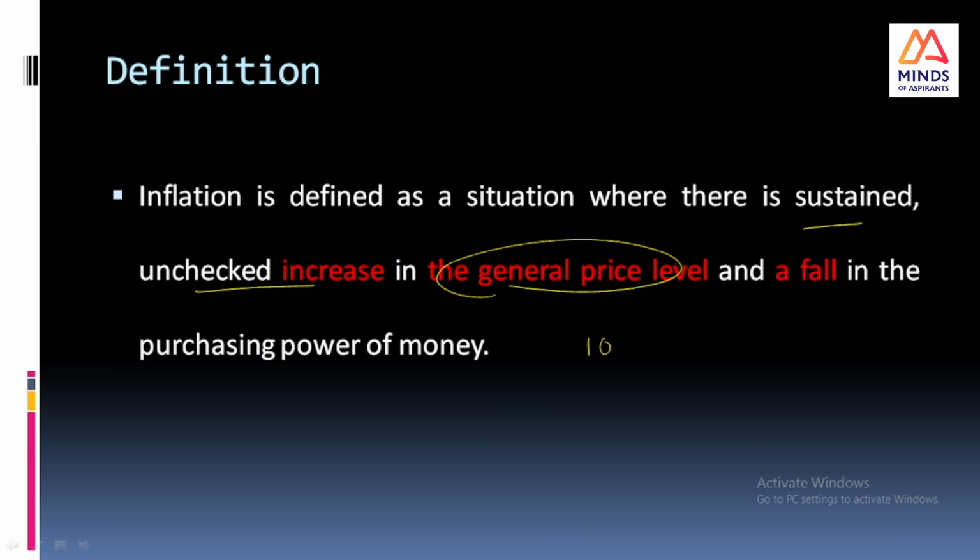See, for example, if you bought a juice packet for rupees 10 last month, and that same juice packet has now increased to 15 rupees, that means this has been a price rise, right? In other terms, earlier you paid rupees 10, and now you are paying 5 rupees extra. That means the value of the money which you have for this juice packet has decreased, or in other words, the purchasing power of the money has decreased. So this is what inflation is. It is a rise in the general price level, or the purchasing power of the money is reduced.